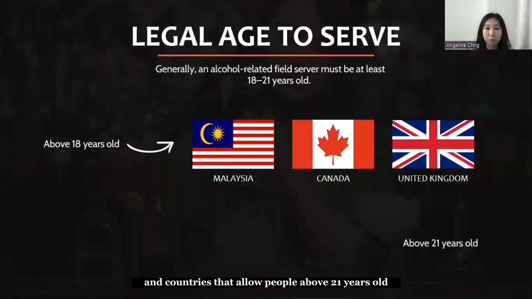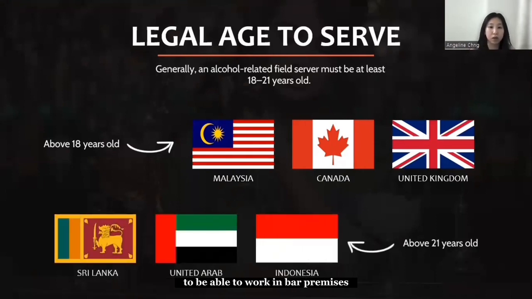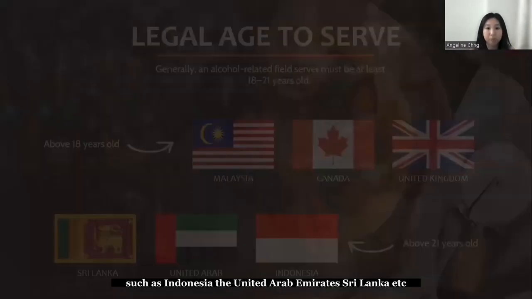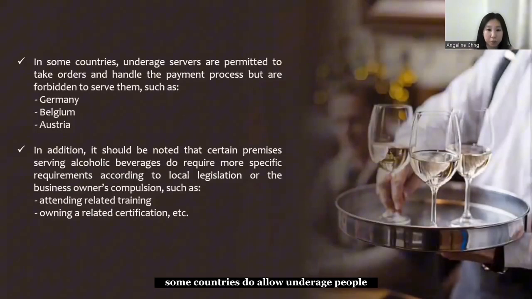And countries that allow people above 21 years old to work in bar premises are such as Indonesia, the United Arab Emirates, Sri Lanka, etc. Some countries do allow underage people to work in bar premises or alcohol service premises, but they may only take orders and handle the payment process without serving alcohol to the guests. For example, Germany, Belgium, Austria. And keep in mind that most certified bar establishments require staff to obtain more professional qualifications, such as attending related training or owning a specific certification to be able to work in that premises.